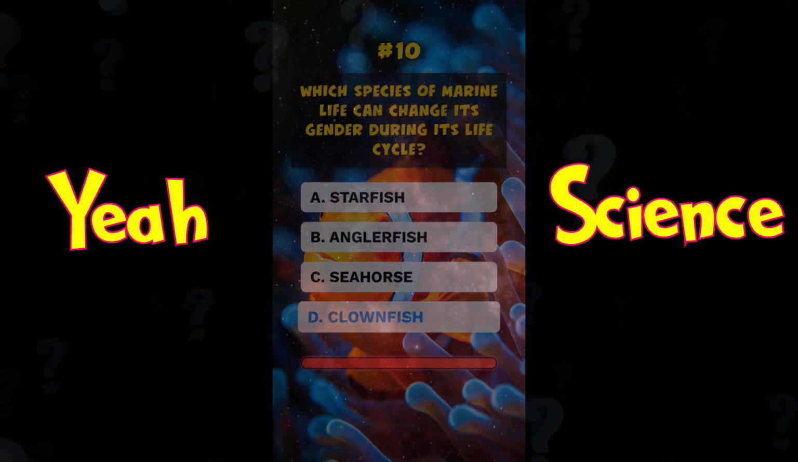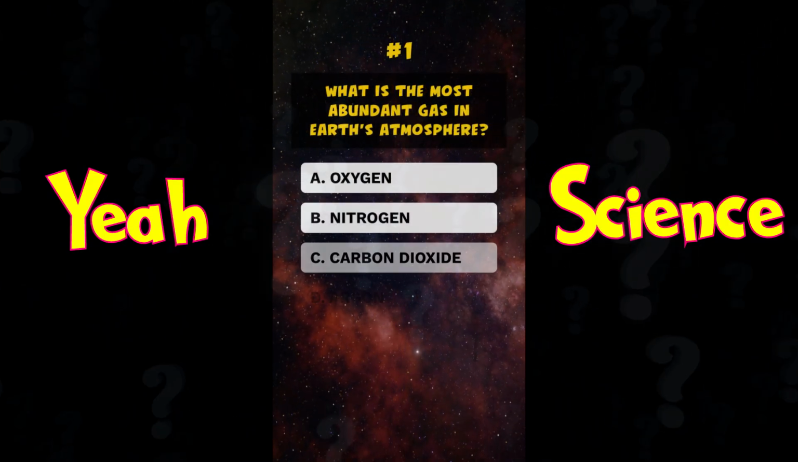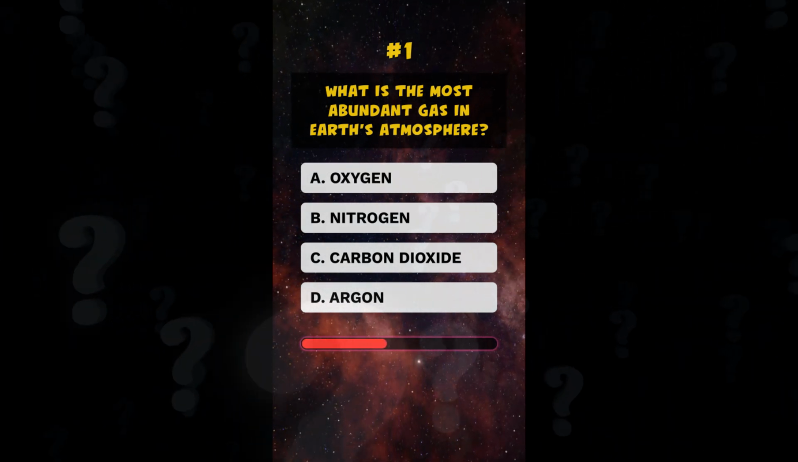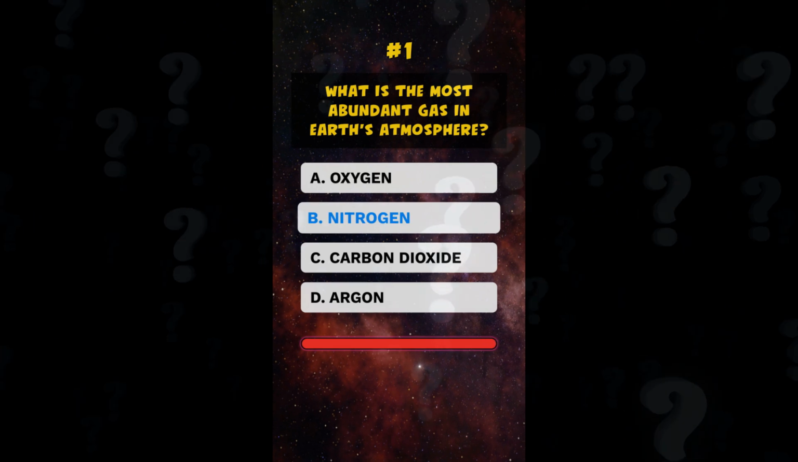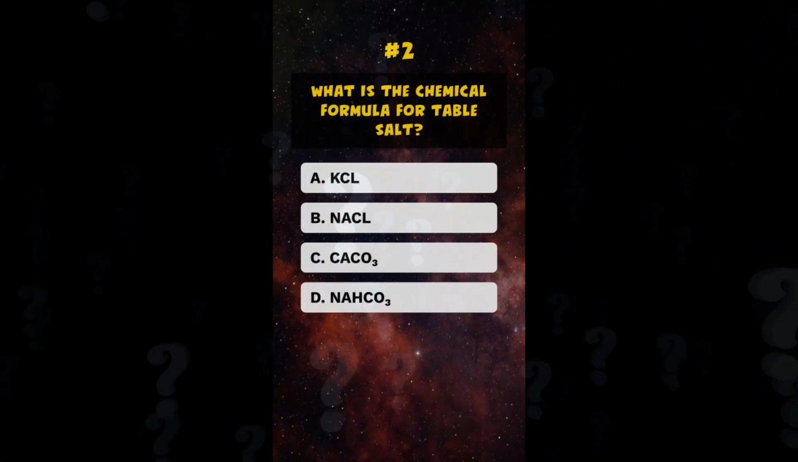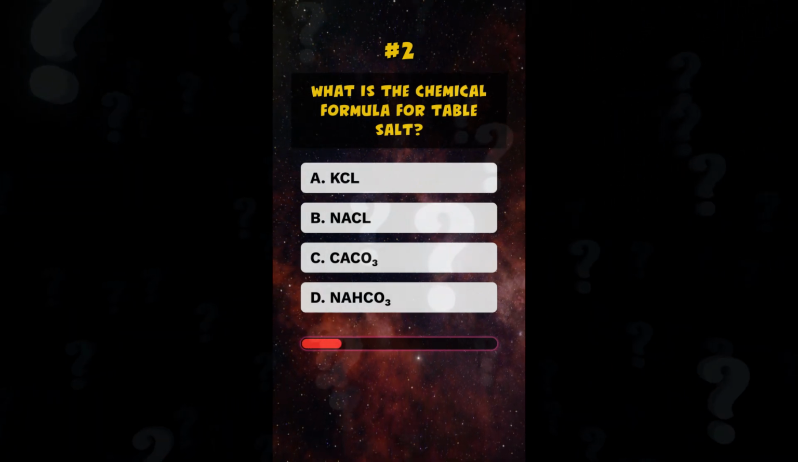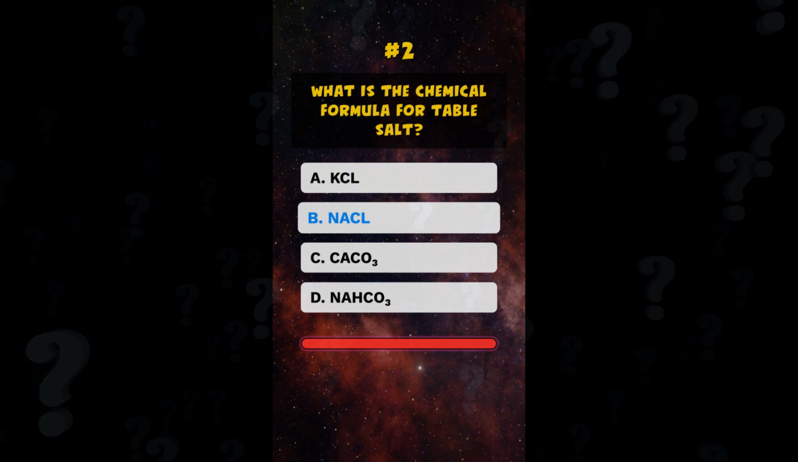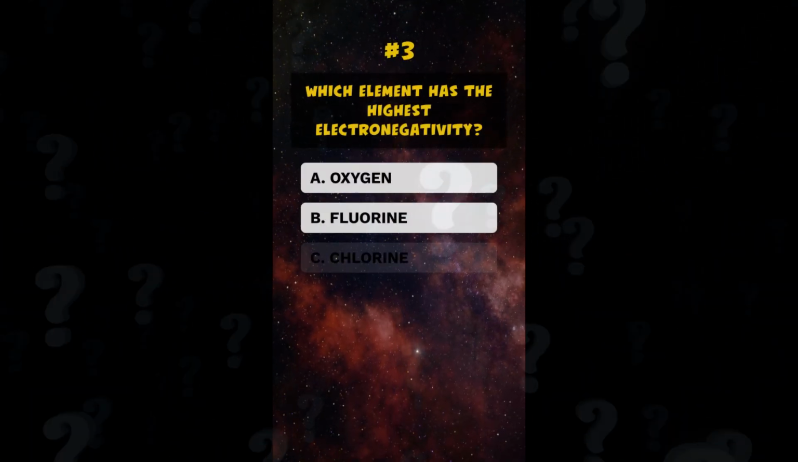D. Clownfish. What is the most abundant gas in Earth's atmosphere? B. Nitrogen. What is the chemical formula for table salt? B. NaCl. Which element has the highest electronegativity?